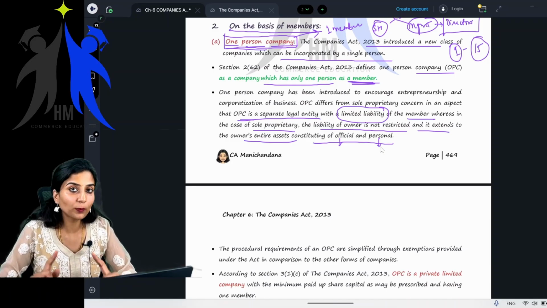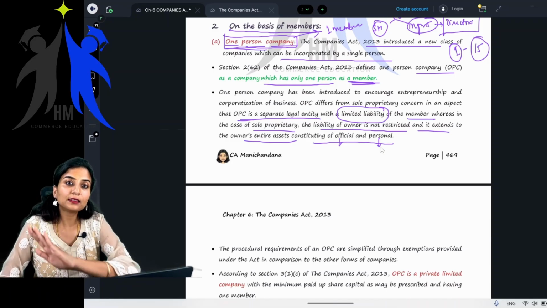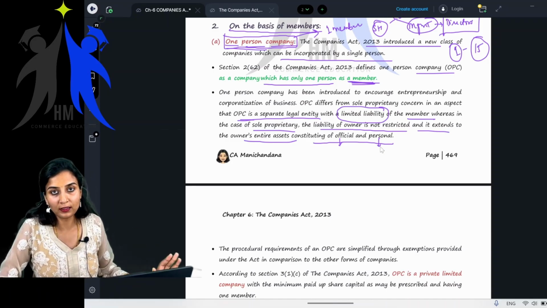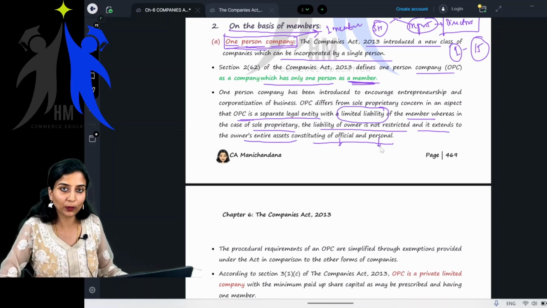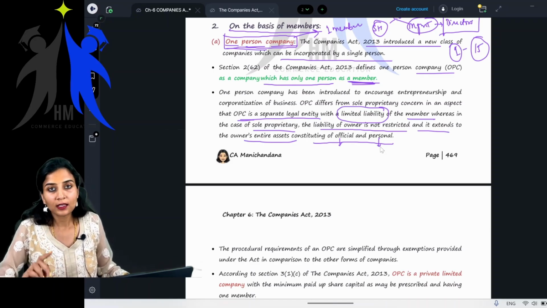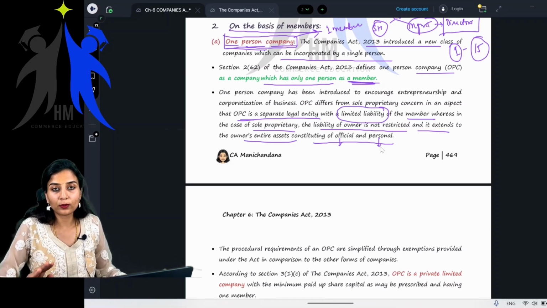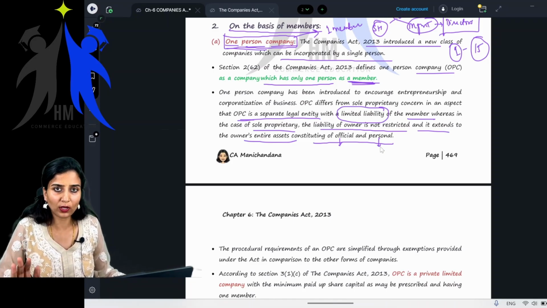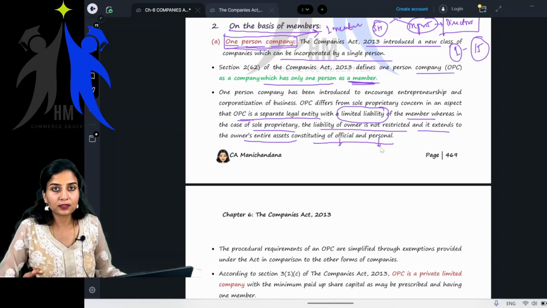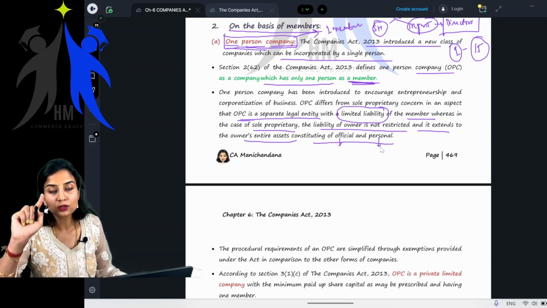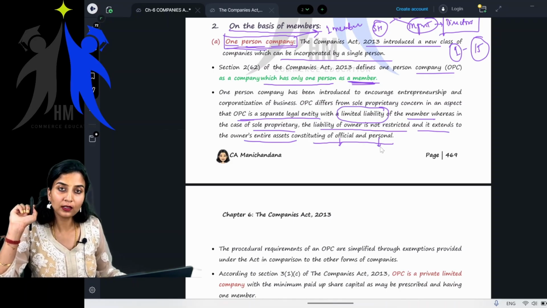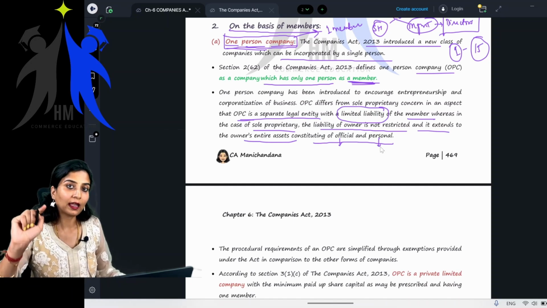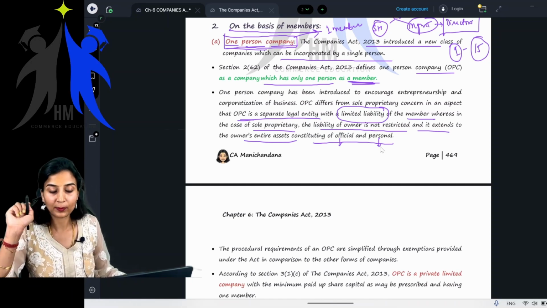So removing the negative of the sole proprietary concern, but taking the positive, that only one person can start a company, there is a new concept called one person company, wherein you can incorporate and do your business as a sole member and enjoy limited liability.